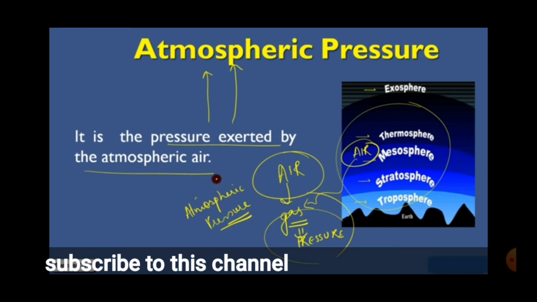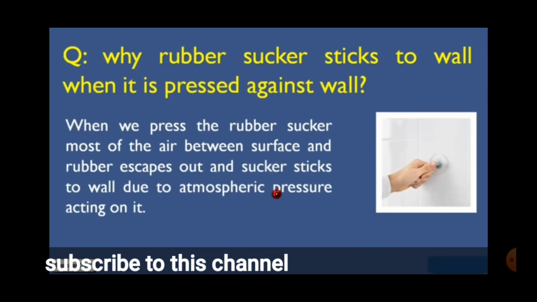Now look at the diagram and the points we are discussing. Copy it. Okay. Next, why does a rubber sucker stick to the wall when it is pressed against the wall? When we press the rubber sucker, most of the air between the surface and the rubber escapes, and the sucker sticks to the wall due to atmospheric pressure acting on it. You must have seen rubber suckers at the back of hooks, which you can easily stick on walls. Inside the rubber, there will be a little gas that we cannot see. Once we push the rubber sucker to the wall, it will stick.